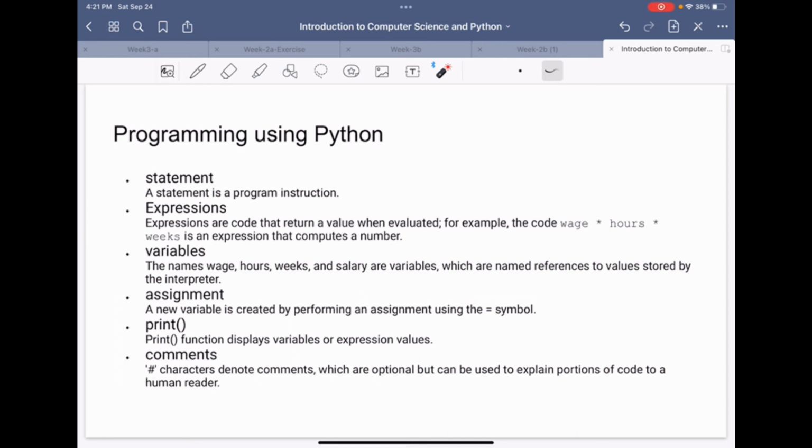And assignment is a very important concept here as well. A new variable is created by performing an assignment using the equal to symbol, as I mentioned. If you say p is equal to 5, you have created a variable p of an integer type. How do you know? Because you have written an assignment operator here that tells you that you are assigning 5 to the variable p. In this way you can also initialize variables. The print function displays a variable or expression value.